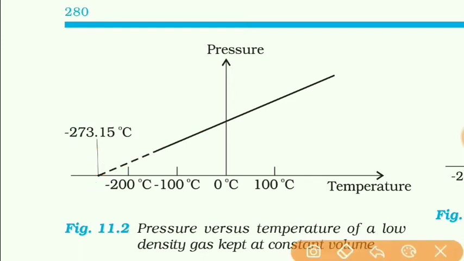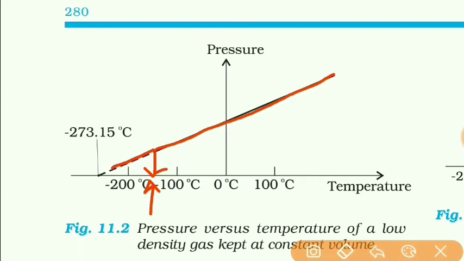So students, practically suppose it is possible to decrease the temperature till this limit, that is nearly minus 150 degrees Celsius. Beyond this, the temperature is not decreased, but we can imagine that as the straight line was obtained earlier, still if we decrease the temperature, then again that will be a straight line only.